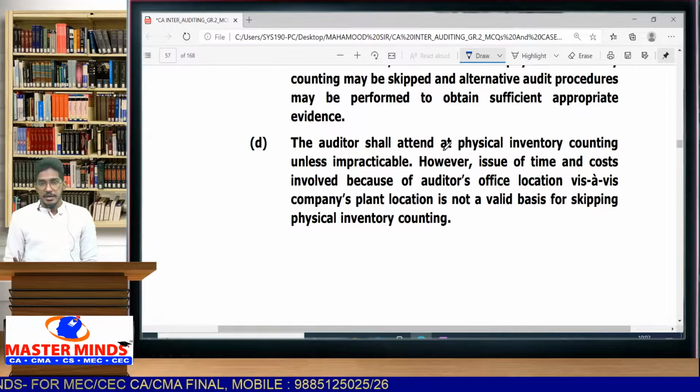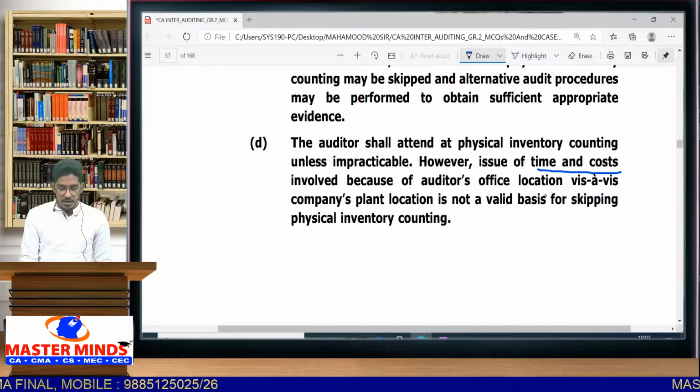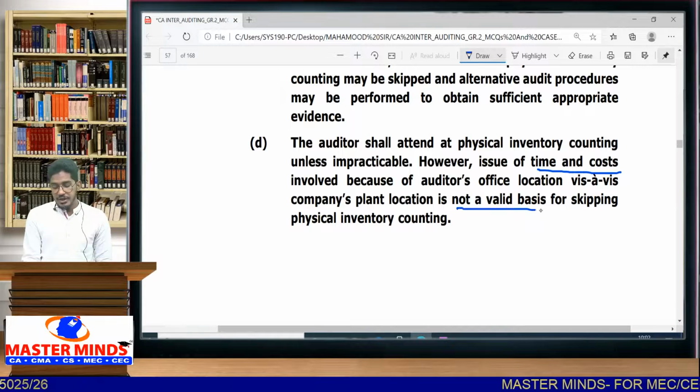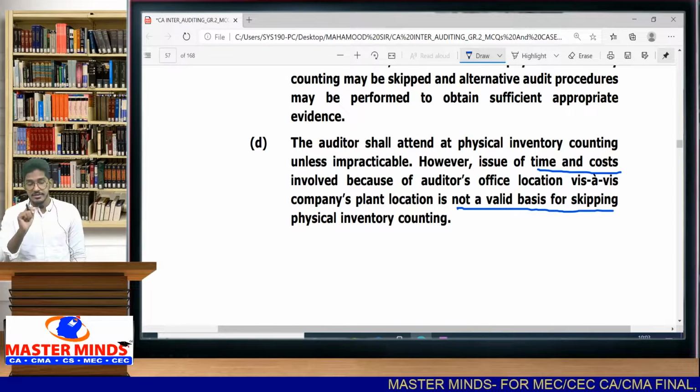See, unless impracticable, you should always try to attend physical inventory counting. However, the issue of time and cost involved because of the auditor's office location vis-a-vis the company's plant location is not a valid basis for skipping physical inventory counting. This is the correct statement.